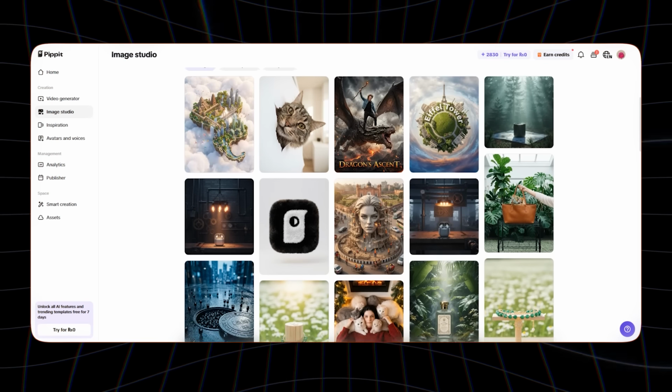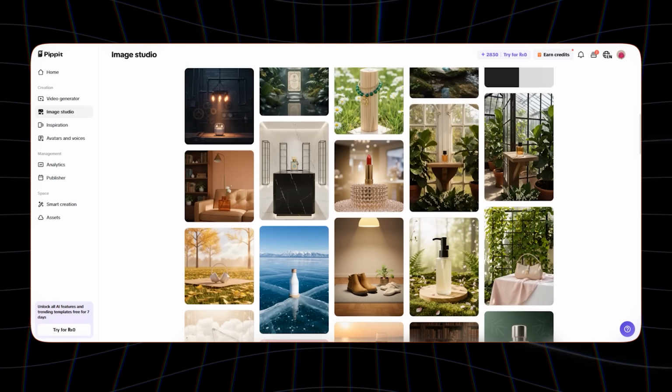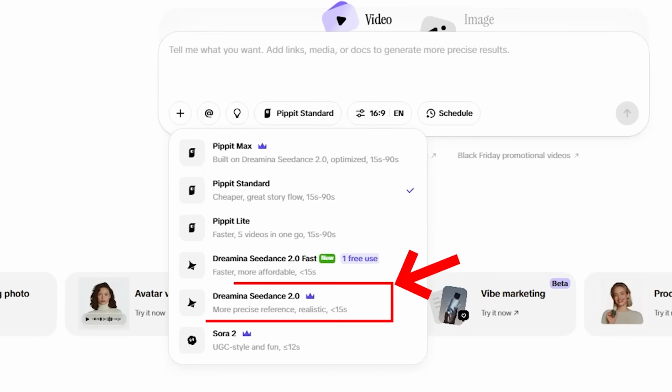So what does this actually look like in practice? I tested it across 5 different areas, and the results kept getting more insane. Let me walk you through them.